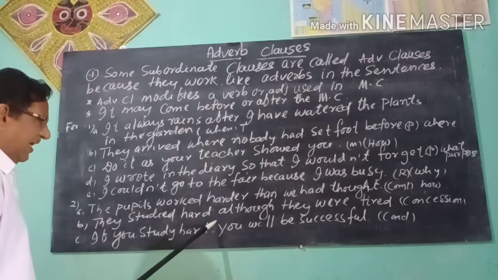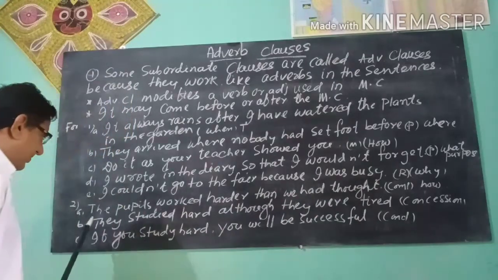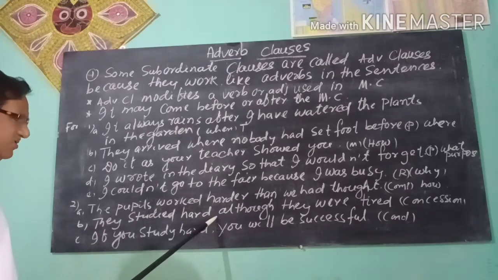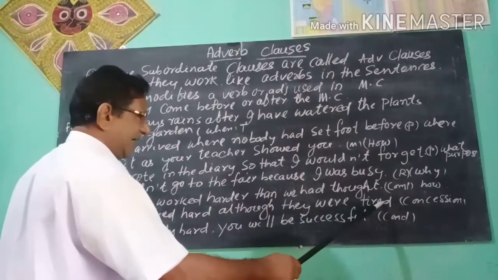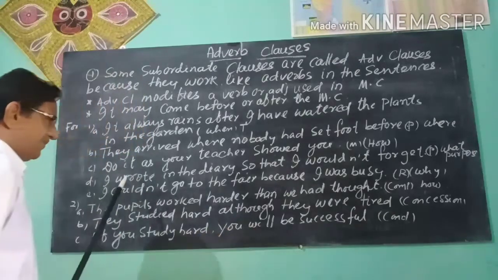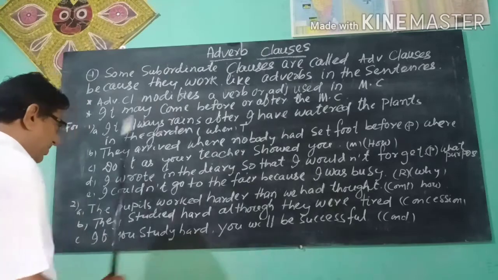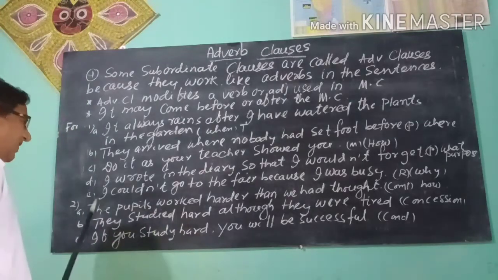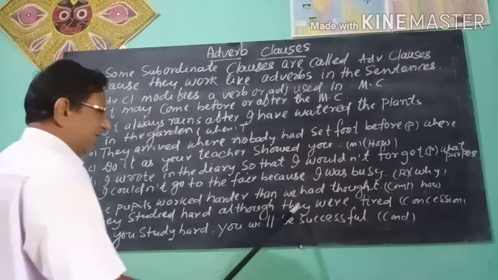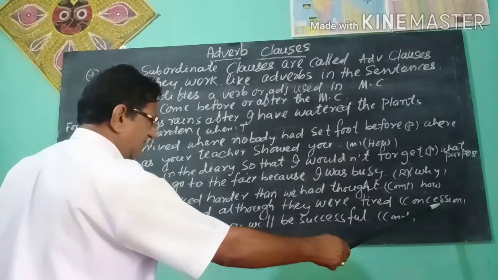They studied hard, although they were tired. They studied hard is the main clause, although they were tired is the adverb clause. They were tired, they should not study hard, but they studied hard. So although they were tired is an adverb of concession, contrast.